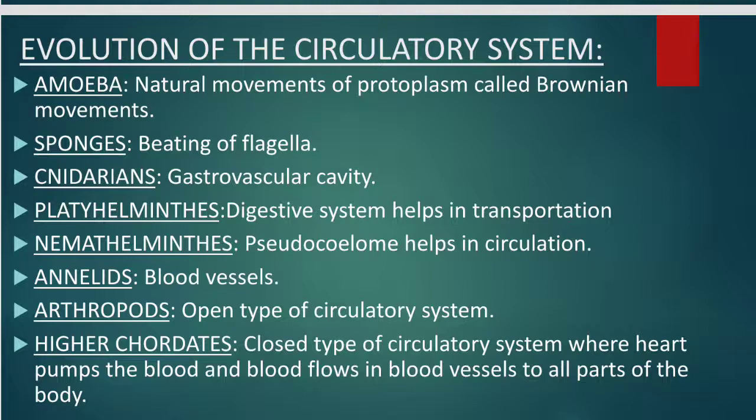For the first time, pulsatile blood vessels were observed in annelids. This is also asked in the exam: in which group of animals were blood vessels first observed? Arthropods have an open type of blood circulatory system. Arthropods are jointed-leg organisms. Cockroaches and others have an open type of circulatory system. The blood does not flow through blood vessels. It flows directly in the body cavity.